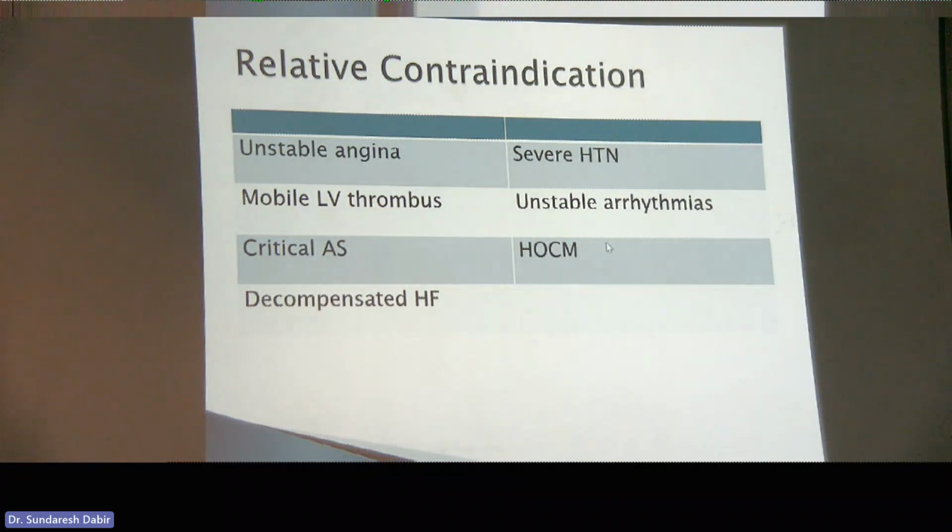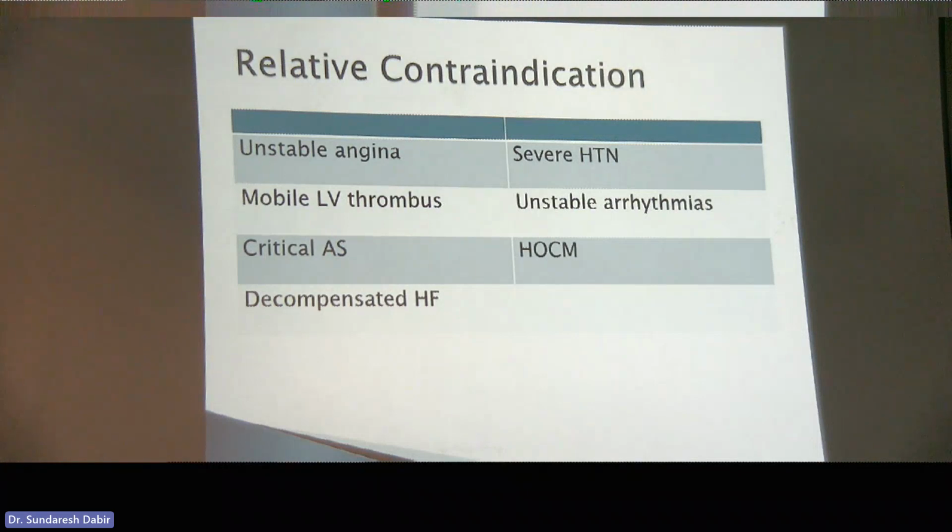Hypertrophic cardiomyopathy is not done for dobutamine stress echo, but we can do them for stress echo when we're looking at provocable gradients. If the patient already has a gradient at rest, it's generally not required. But if we're trying to look for provocable gradients in a patient with hypertrophic cardiomyopathy, then we will do exercise stress echo. And obviously, patients with decompensated heart failure, if they can't lie down, if they have orthopnea, these are not the patients to do that.